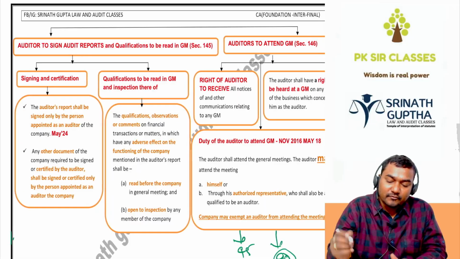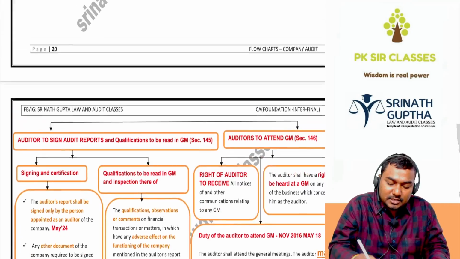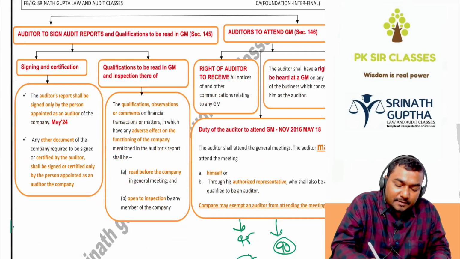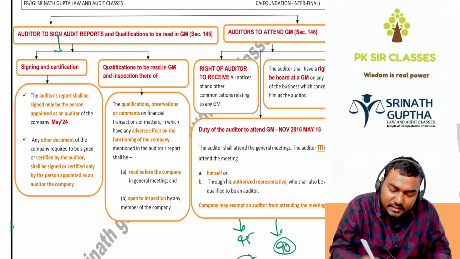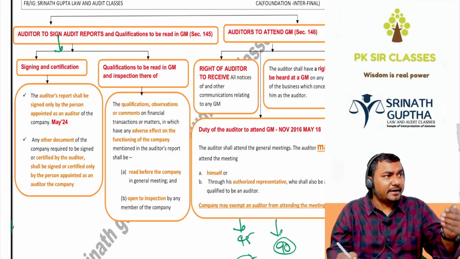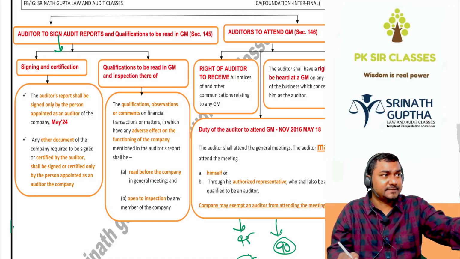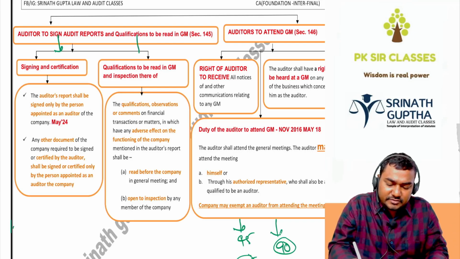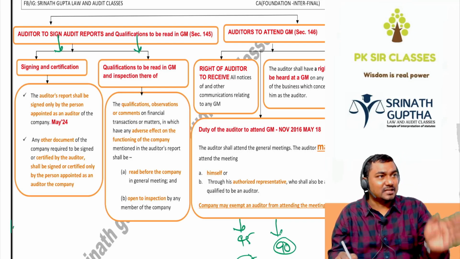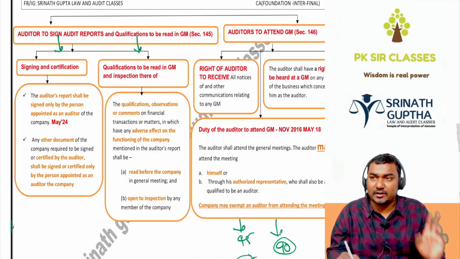Section 145: the auditor to sign the audit report, and qualifications to be read in the general meeting. Here two things are there. After completion of the auditing, the auditor has to sign the audit report. The audit report may contain the qualifications of the company, that means the mistakes, reservations, defaults. All these defaults the BOD will read in the general meeting, and they will give an explanation also why we have made the default. Two things covered by section 145.